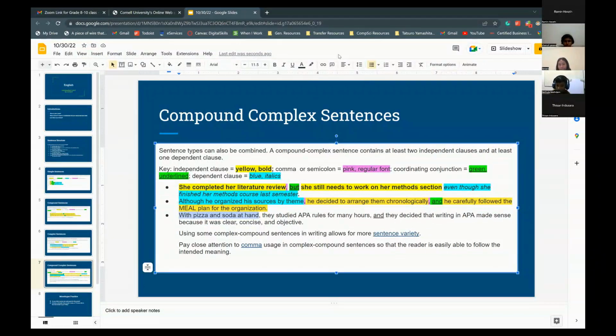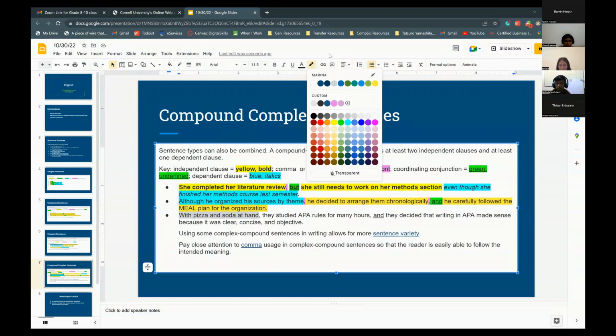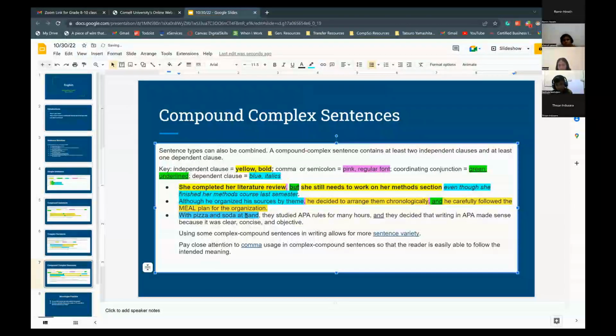Dependent clause. Yeah, that would be a dependent clause, right? So we'll do it in our little cyan. And all our commas pink? Yes. What about the last part? So they studied APA rules for many hours. Yellow color. Yeah, that would be our independent clause. Commas pink. And what about our and in this case? Coordinating conjunction in green.